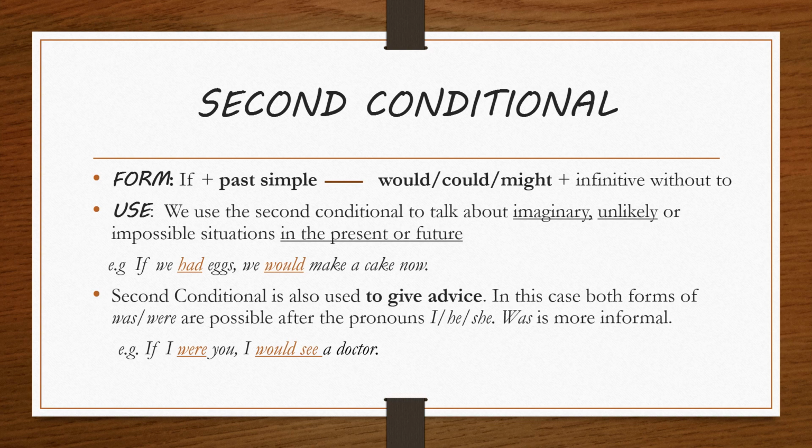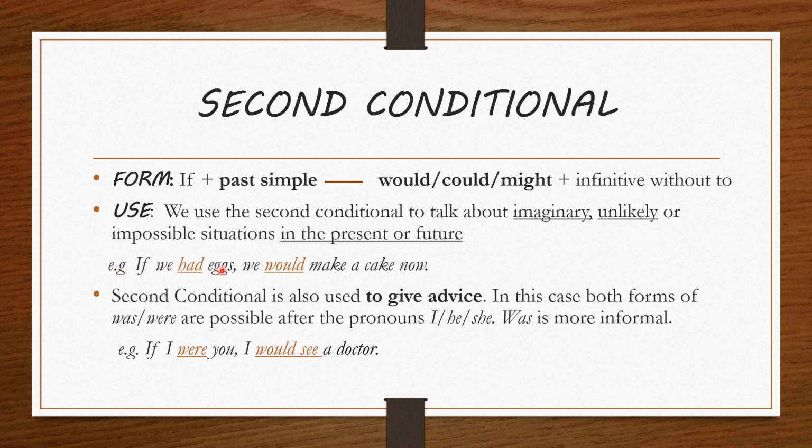Second conditional. How is second conditional formed? It is formed by using if plus past simple for the if clause, whereas would, could, and might plus infinitive without to in the main clause. Why is it used? We use a second conditional to talk about imaginary situations, unlikely or impossible situations in the present or future. So in this case, it's not anymore real, but it's imaginary. It's not anymore likely, but it's unlikely to happen.